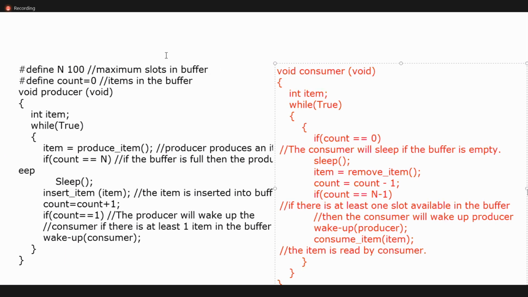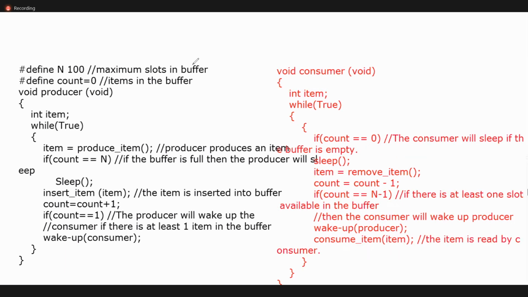Okay, everyone look at the screen. It is overlapped. Producer is one process. This is producer code. Let us assume a process. Producer means one process, consumer is one process. These two processes were accessing the shared memory. What is that shared memory in the critical section? Count. Let us assume this is one buffer.